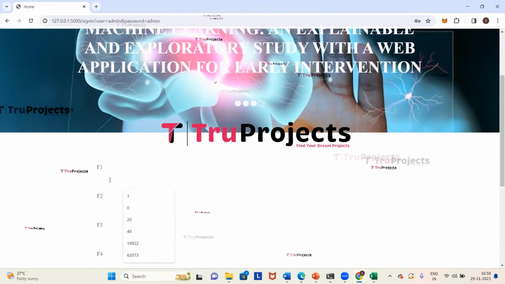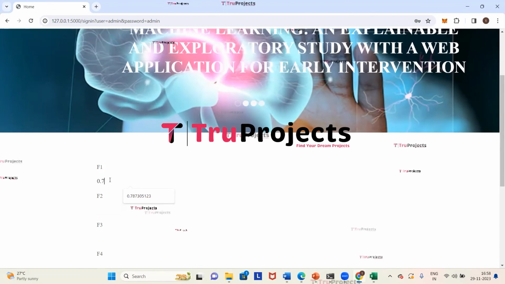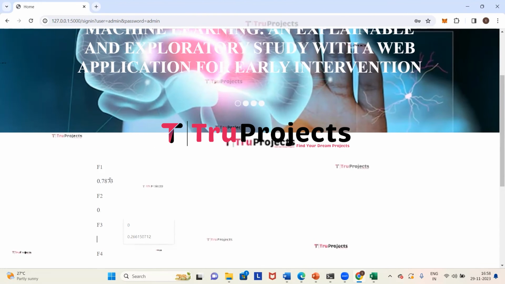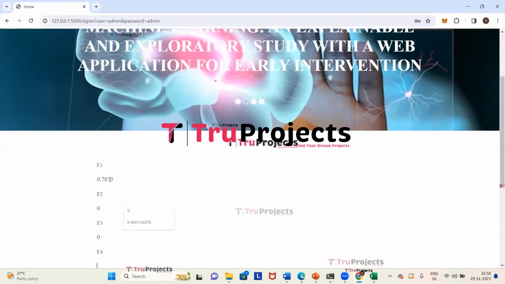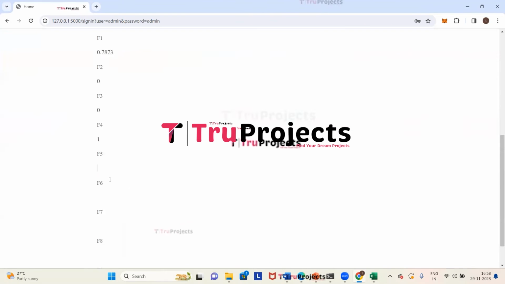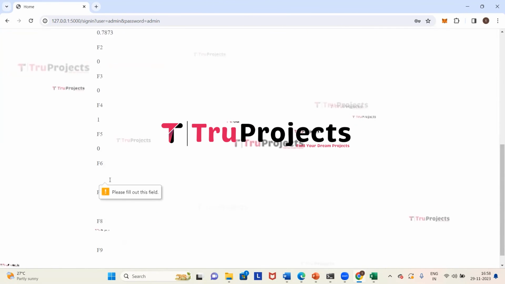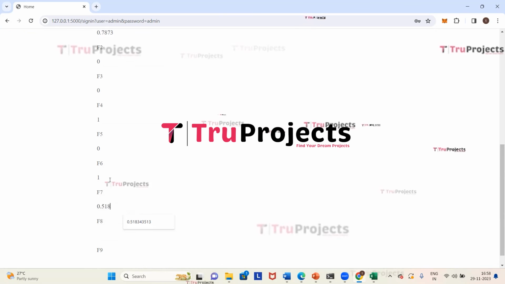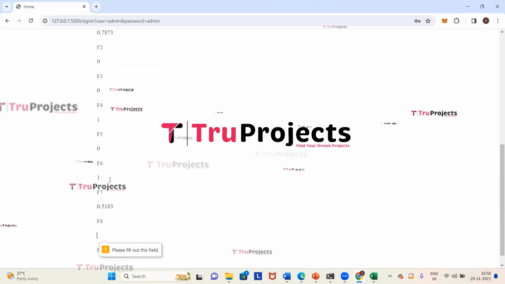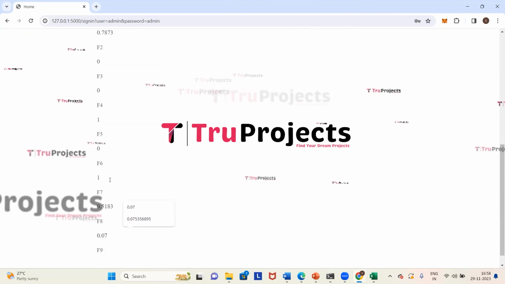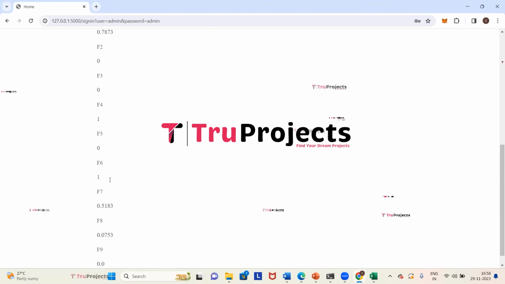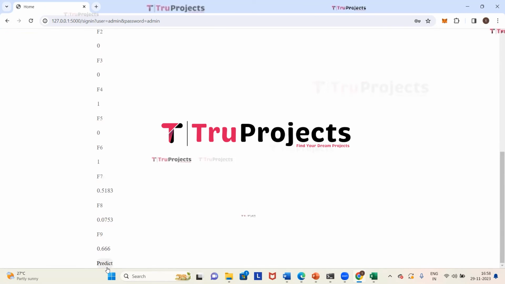So the F1 value is 0.7873, F2 is 0, F3 is 0, F4 is 1, F5 is 0, F6 is 1, F7 is 0.5183, F8 is 0.0753, F9 is 0.06, and now we will click on predict.